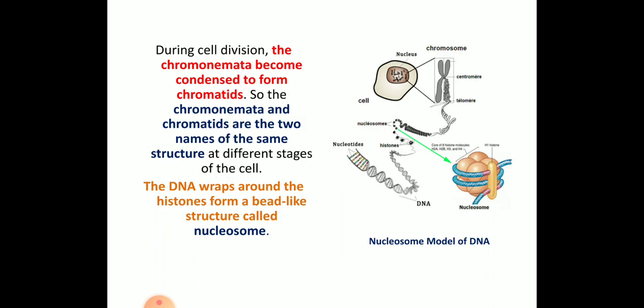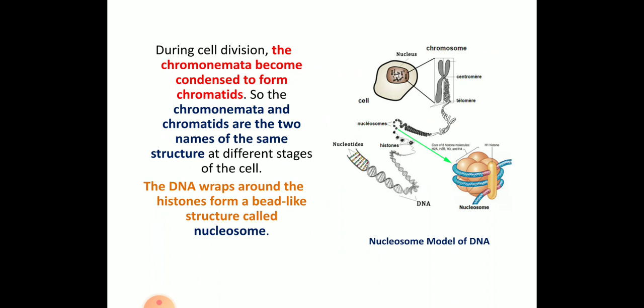Next, the nucleosome model. Even this can be asked for a 5 marks question: with a neat labelled diagram, explain the nucleosome model of DNA. During cell division, the chromonemata becomes condensed and forms the chromatids. Chromatids are nothing but the condensed form of the chromosomes.